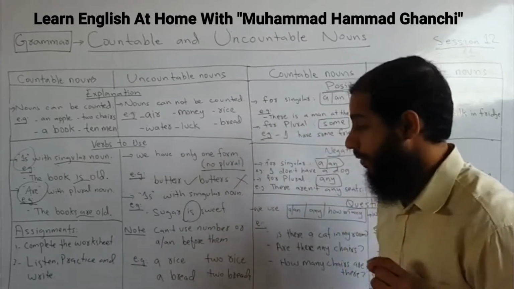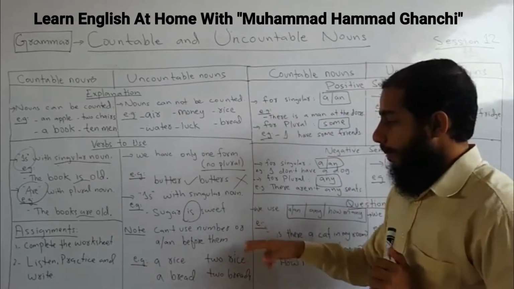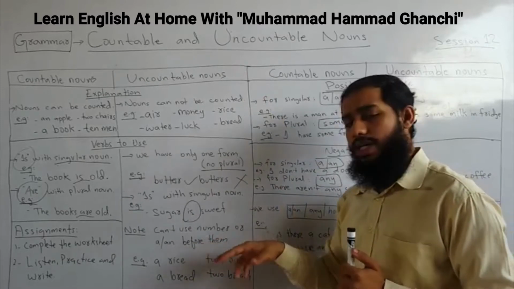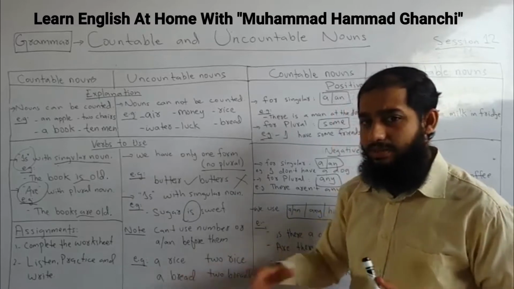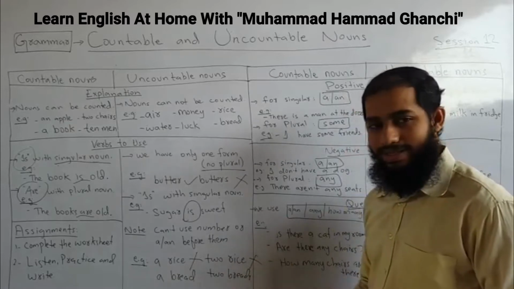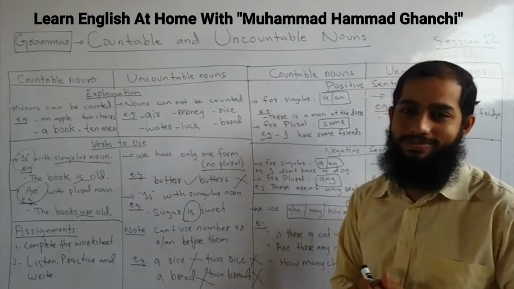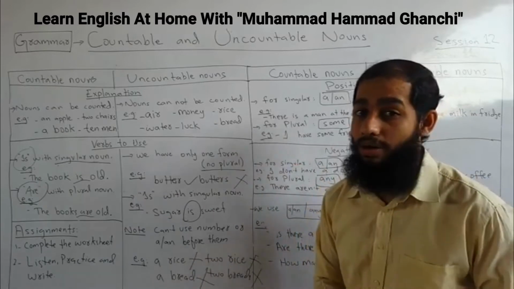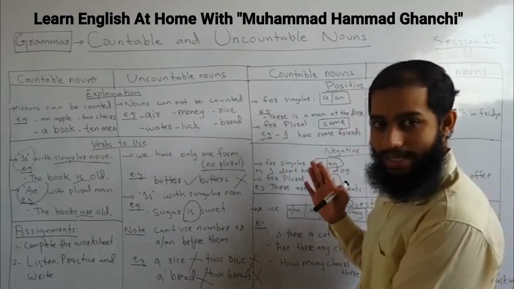You should notice it. You can't use a number or a, an before them. Means with uncountable nouns, we cannot count, we cannot put a, an or a number before them. Like for example, a rice, never. Two rice, never. A bread, two breads, no. They are incorrect. So keep in your mind, no a, an, no indefinite article and no numbers. Alright, I guess you got it.